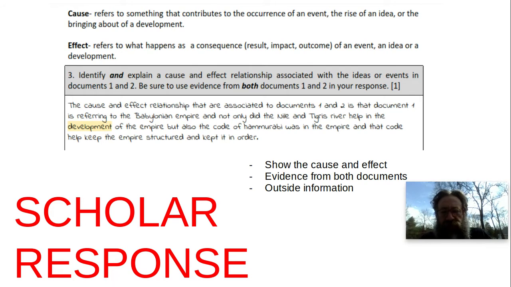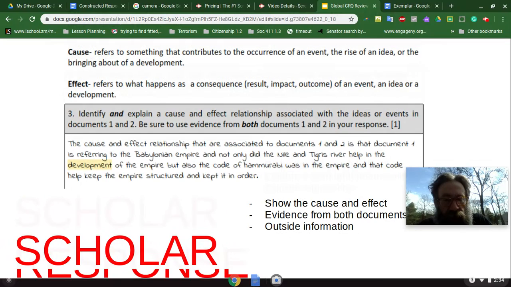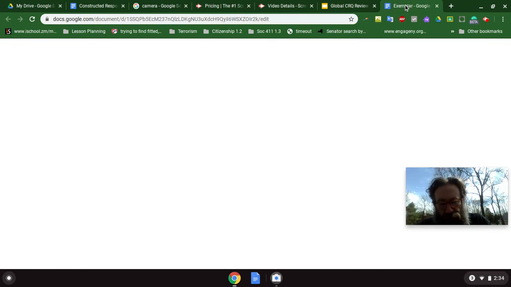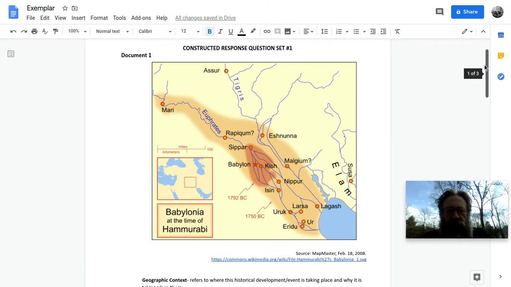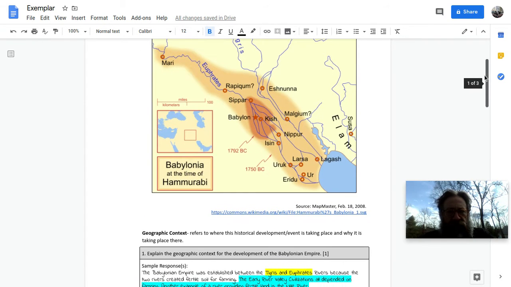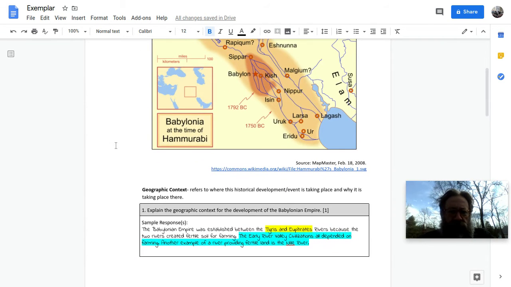So what I want to do is I'm going to take you now to the one that I wrote up so you guys can get a look at these and understand what I was kind of looking for. So this is the question you guys had, right? Tigris and the Euphrates, you have all different cities, Code of Hammurabi. So what I did was we have a couple different highlighted things. Yellow is going to be text evidence or graphic evidence, and then the blue is like outside information, okay?